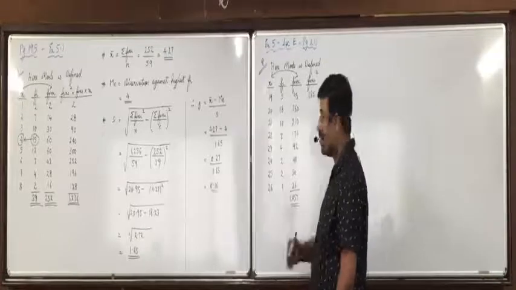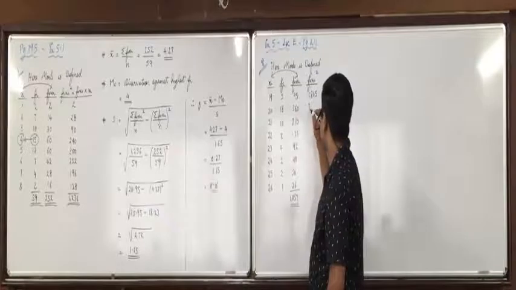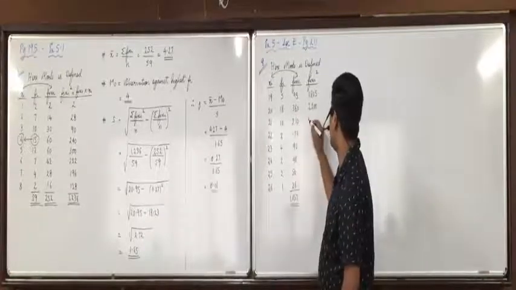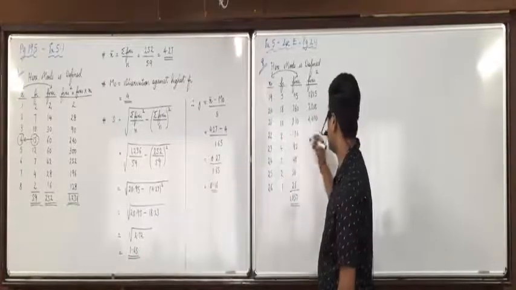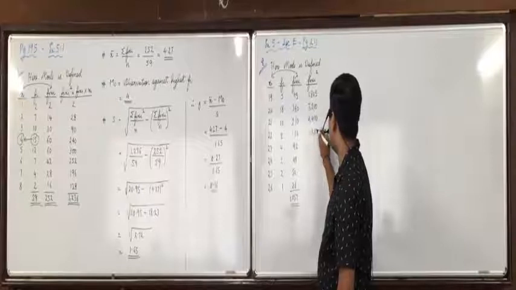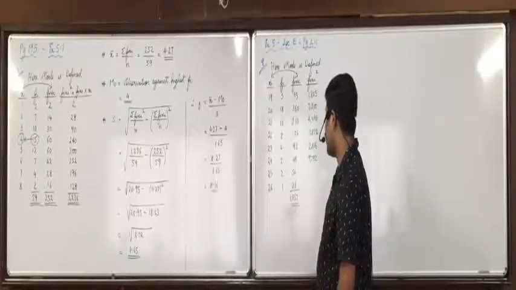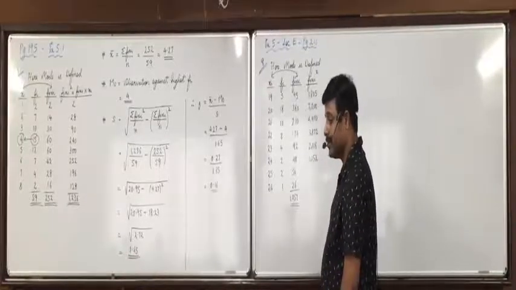Keep on putting in M plus everyone, okay? Yes, 360 into 20, 7200. We'll put it in M plus. Yes, 210 into 21, 4410. 176 into 22, 3872. 92 into 23, 2116. What is 48 into 24? 1152.